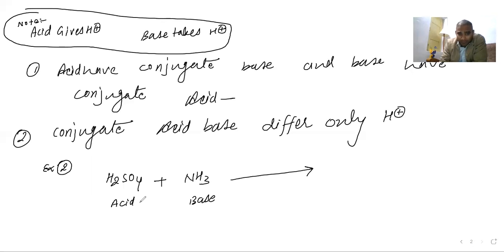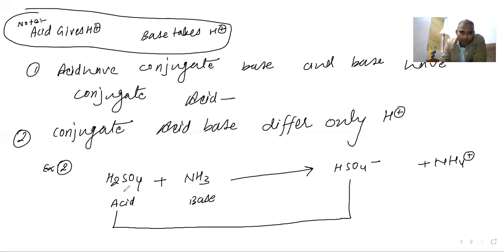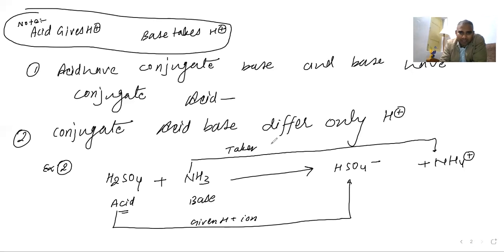Now what is it converting into? HSO4 minus and NH4 plus. Here you see H2SO4 has given an H plus ion, so it becomes HSO4 minus, with one hydrogen less. Since it has given H plus, it is acting as an acid. Here NH3 goes to NH4 plus, it has taken H plus, so it is acting as a base.